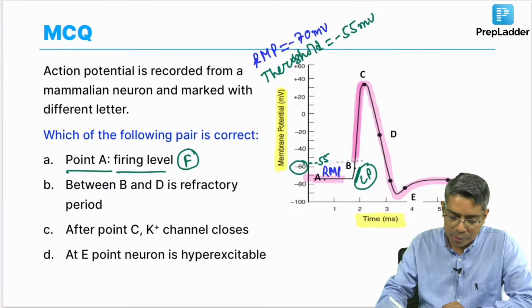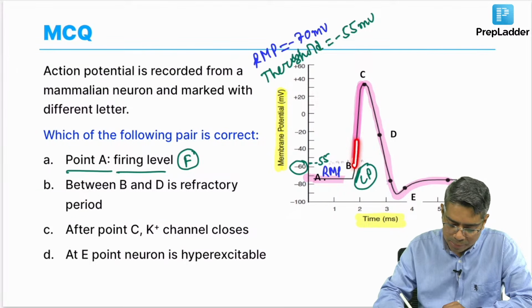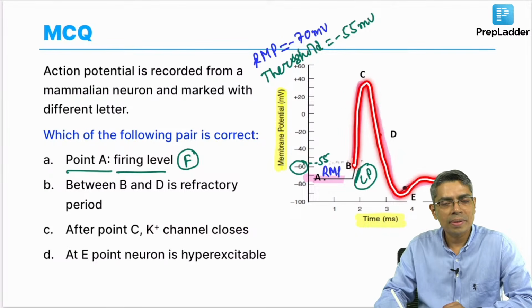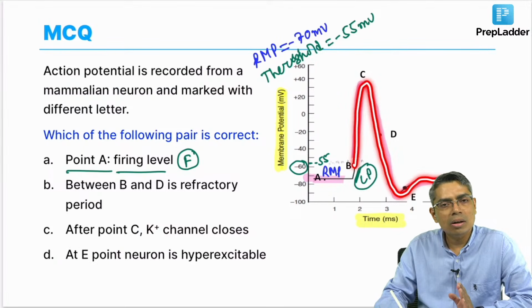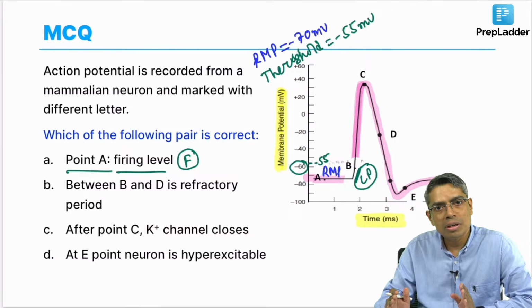Now, whenever you get a diagram of the action potential, from here to here, you know that the total depolarization plus the first 1/3 of the repolarization is the absolute refractory period.